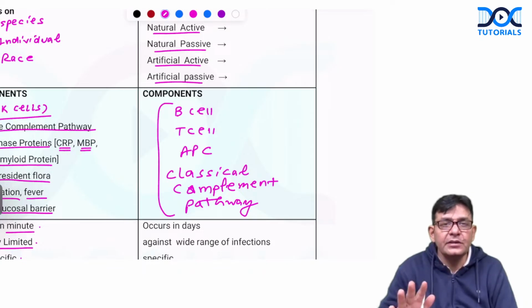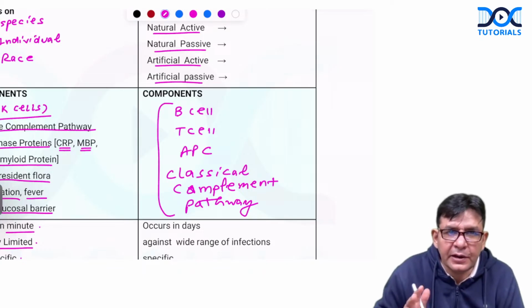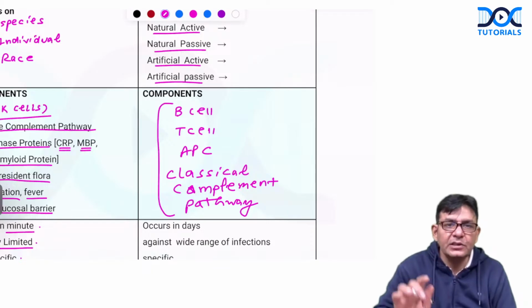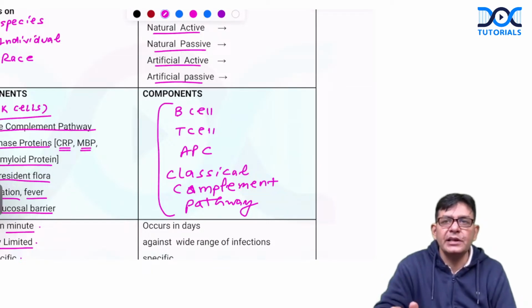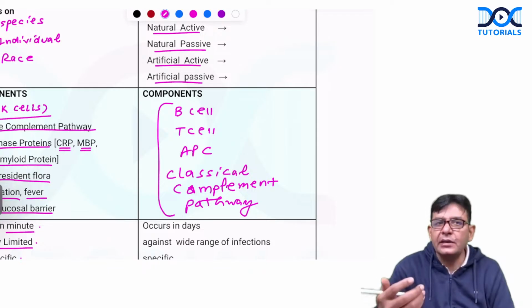Rest of all other things are part of what? Rest of all other things are part of innate immunity. So like this also you can remember. If at all a short note comes in the exam regarding this, you can manage that with this.